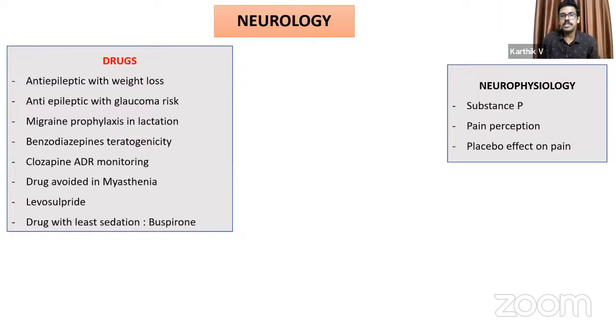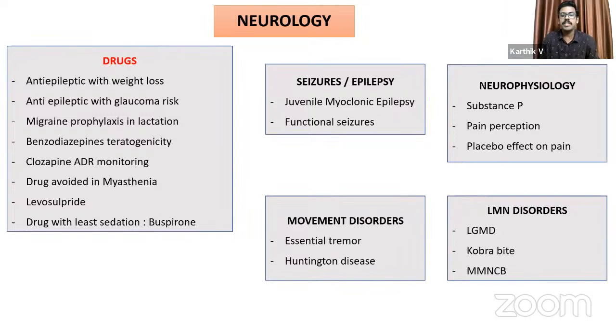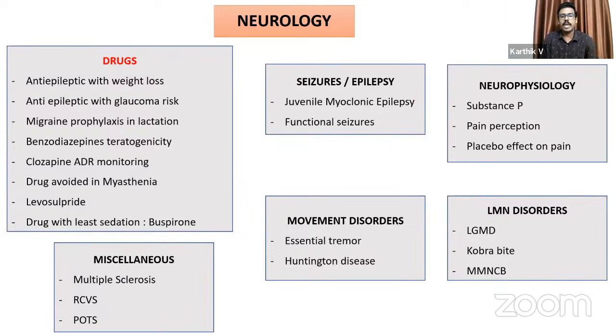So we had 3 questions from the physiology aspect, and I think the answer for the pain perception and the placebo effect is still controversial, and that exact statement that conveys the answer is not there in Harrison as well. Then 2 questions from epilepsy, 2 from movement disorders, then 3 questions on element disorders, and miscellaneous we had 3, combining to a total of 21. So other than drugs, it is reasonably equitably distributed across all sub areas in neurology.